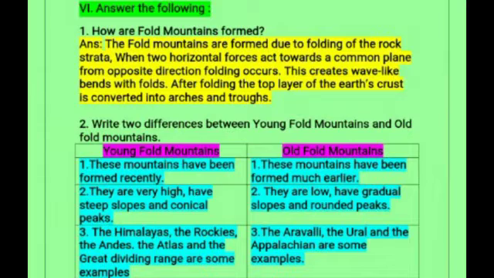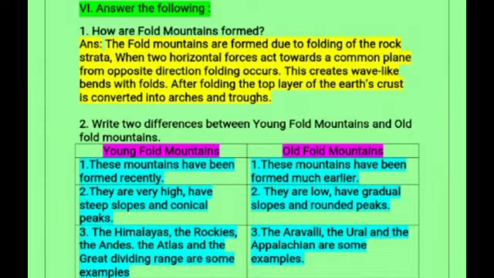So these mountains have been formed recently. Which mountains? Young fold mountains, and they are very high and they have steep slopes and conical peaks. And the Himalayas, the Rockies, the Andes, the Atlas and the Great Dividing Range are examples of young fold mountains.